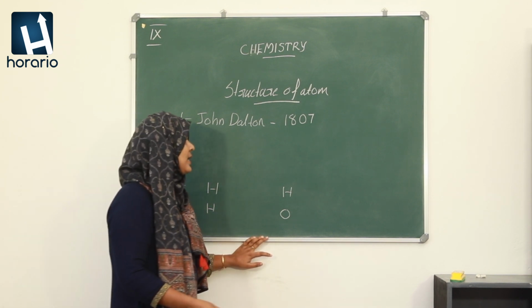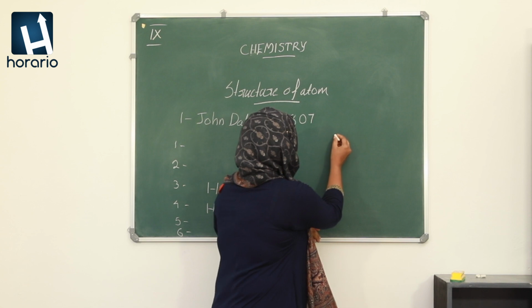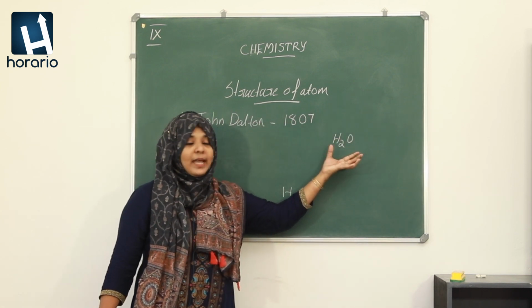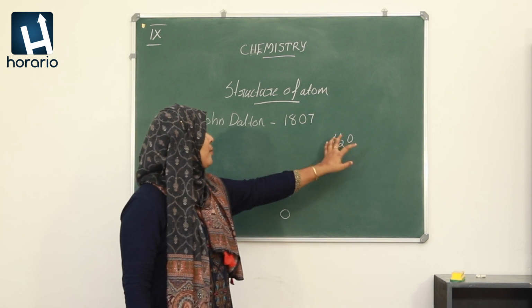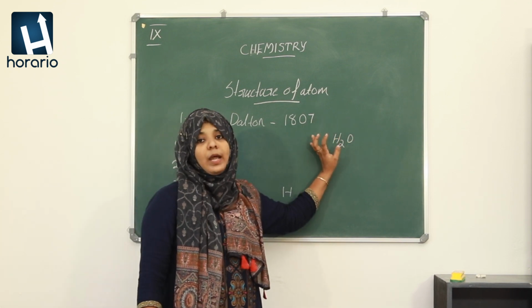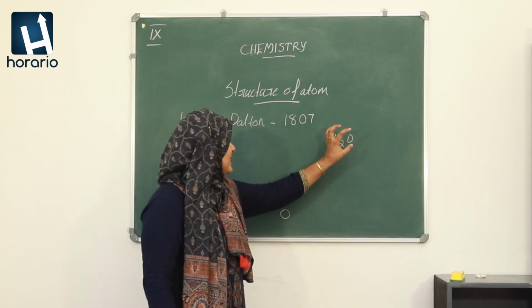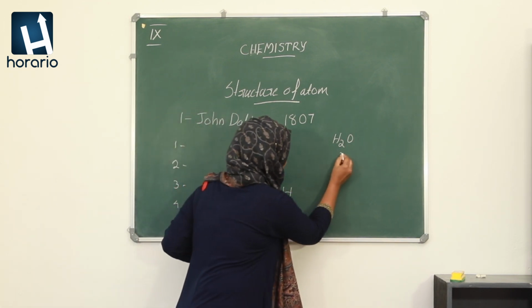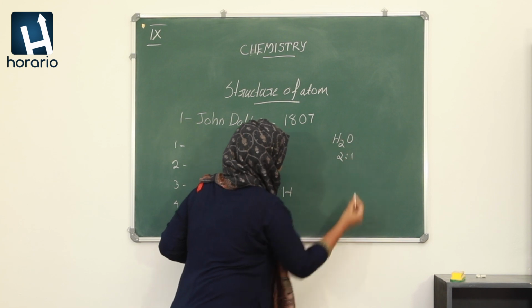That is, H2O is a compound and it is formed by the combination of atoms in a simple ratio, that is, 2:1.